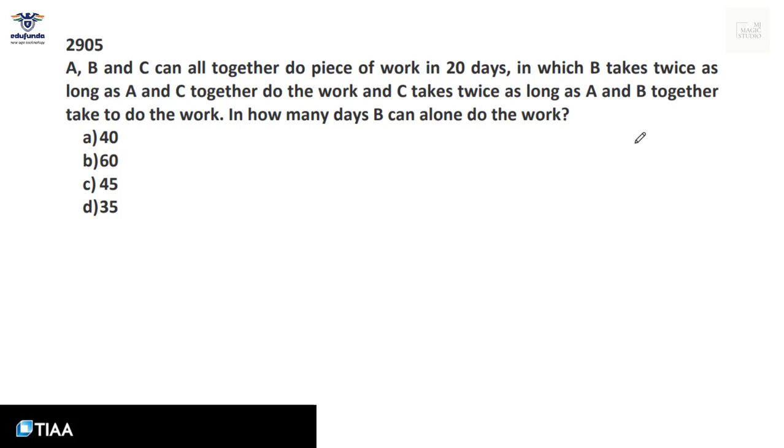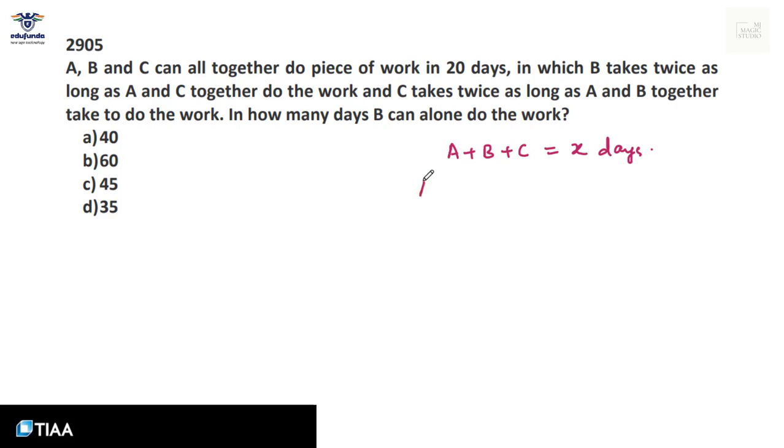A peculiar question condition from time and work situation. Suppose there are 3 persons working, and if they are working together, the time taken by them to complete the work is X days.